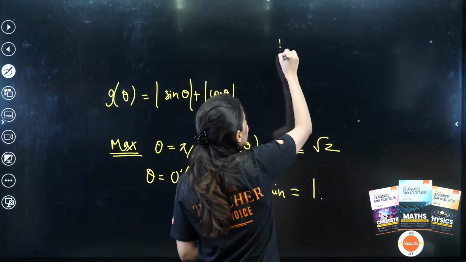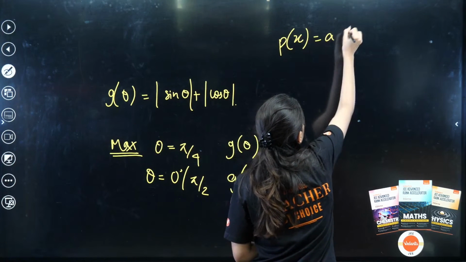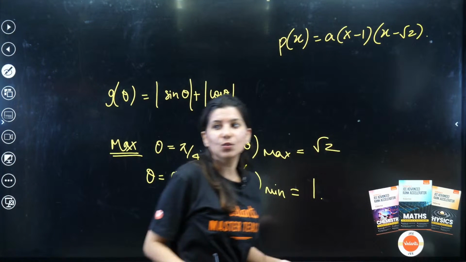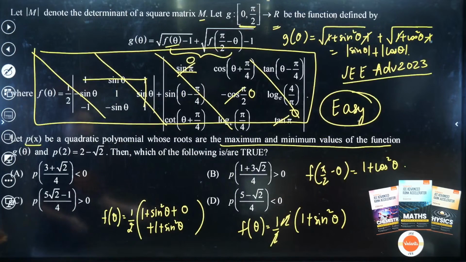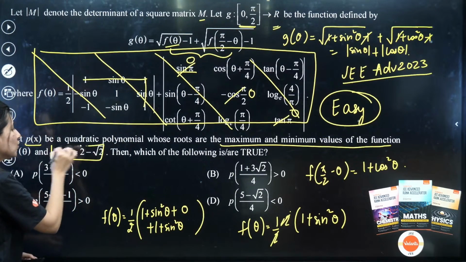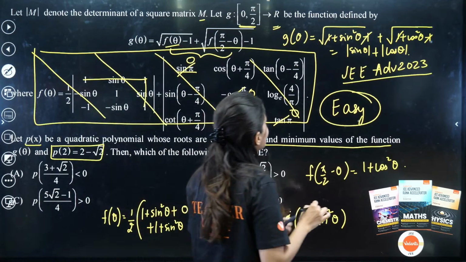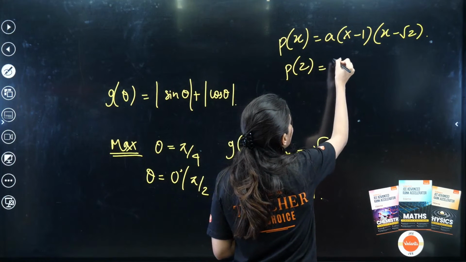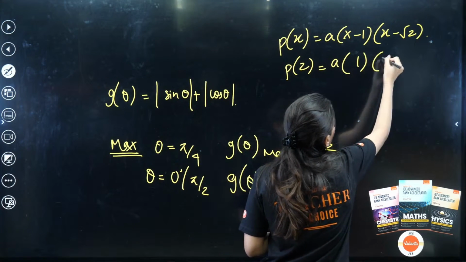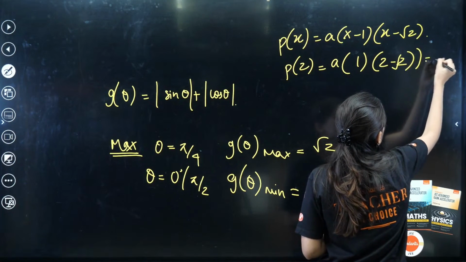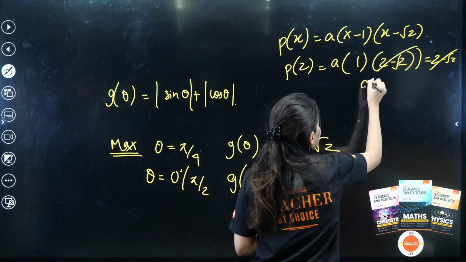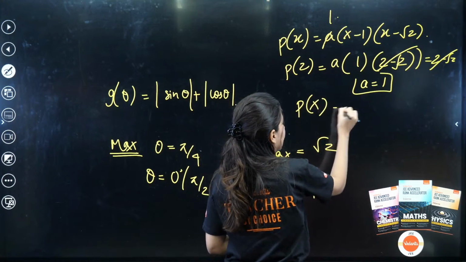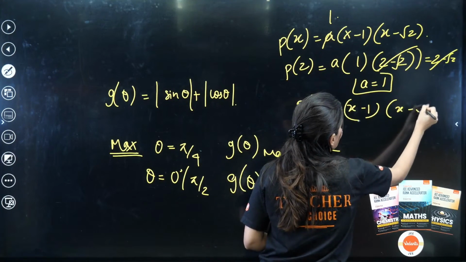Now we have a quadratic equation whose first root is 1 and second root is root 2. So p of x is decoded, and also what they are giving is p of 2 is 2 minus root 2. Let us use it to find the value of a. P of 2 is a times (2 minus 1)(2 minus root 2), and this value they are giving is 2 minus root 2. So can you see a is coming out as 1? A is 1. So p of x is (x minus 1)(x minus root 2).